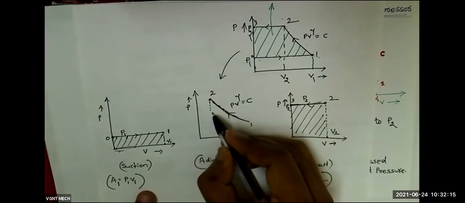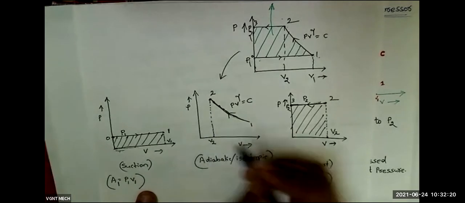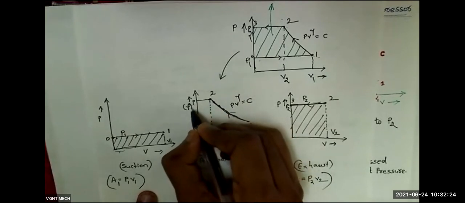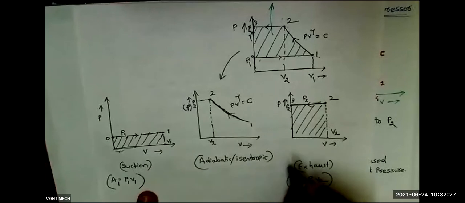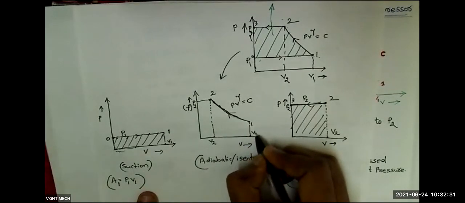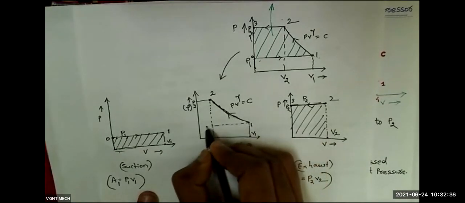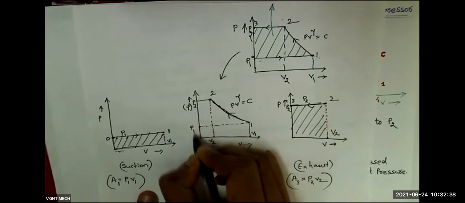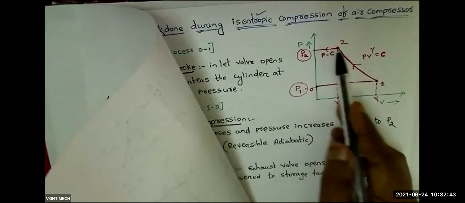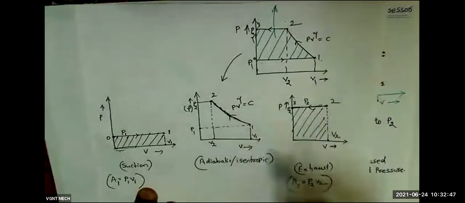So if I project a vertical line from this point, this volume is suppose V2. And at this point, what is the pressure? Here the pressure is P2. And in this point, if I project here, the volume becomes V1, and what is the pressure over here? In this line, pressure is P1. Here in this line, pressure is P1, and in this line, pressure is P2. At this point, volume V1, at this point, volume V2. Same thing I have written there.